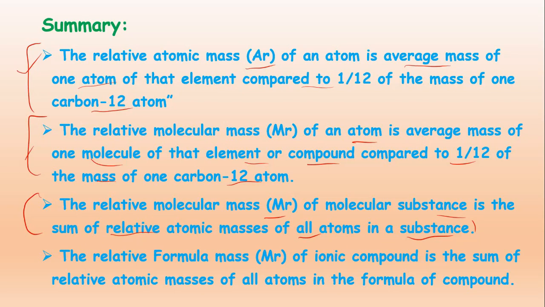Last one, relative formula mass, Mr, of an ionic compound is the sum of the relative atomic masses of all atoms in the formula of a compound. We just add the atomic masses, and then we get the Mr of the compound. So this was the summary related to the topics which we have covered.